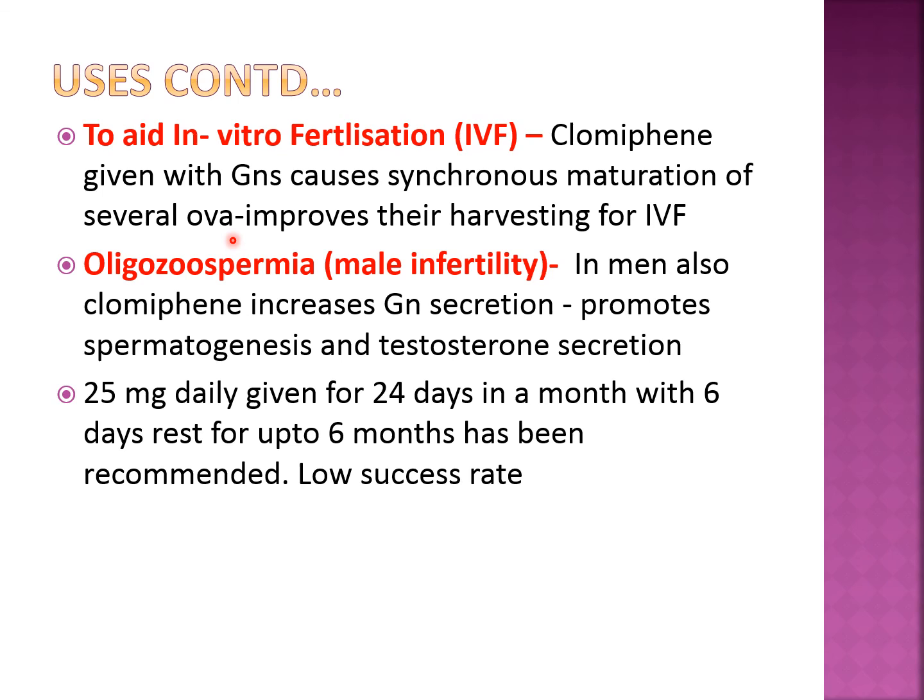So to take out the ovum, what do we need? Many ova should mature in the ovary, and for that maturation we have to give clomiphene along with gonadotropins, that is FSH, LH or hCG. Then with the endoscopic or further procedure the particular ova are picked from the ovary by the gynecologist or infertility specialist, and then the harvesting of ova is done, and then the mating is done with the sperm for the IVF. So this is the next use apart from infertility.